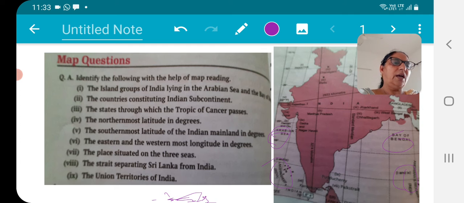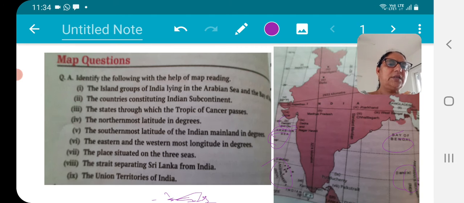So the island group of India lying in the Arabian Sea is Lakshadweep, and in the Bay of Bengal is Andaman and Nicobar. Lakshadweep is on the southern side, and on the upper side Daman and Diu is also there, and that is our union territory. So in this way, dear children, you have located two places.